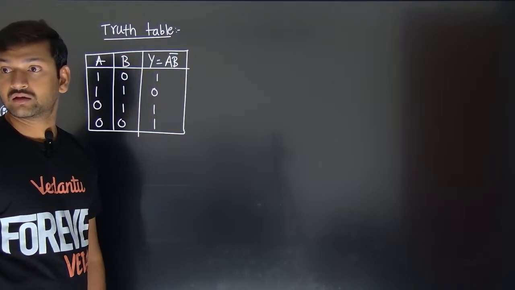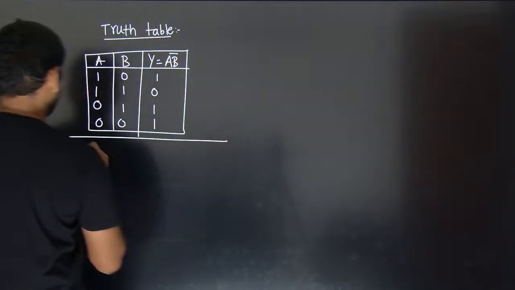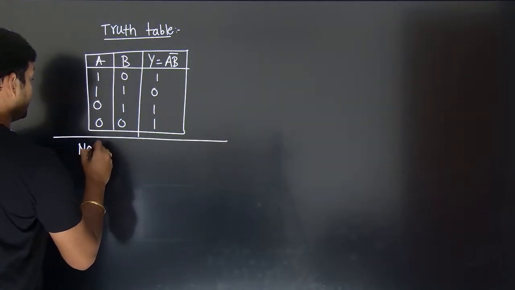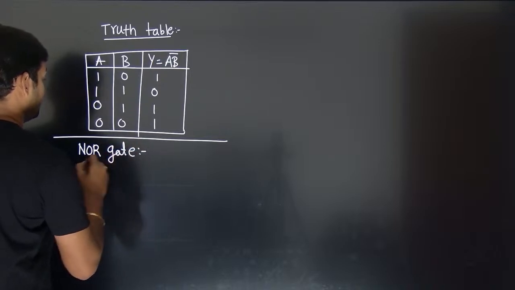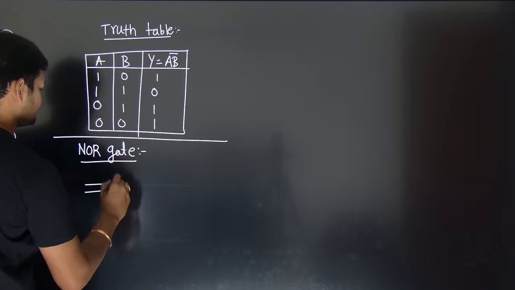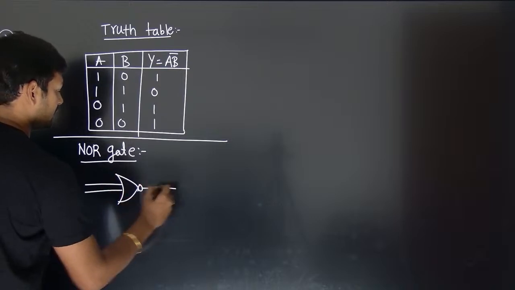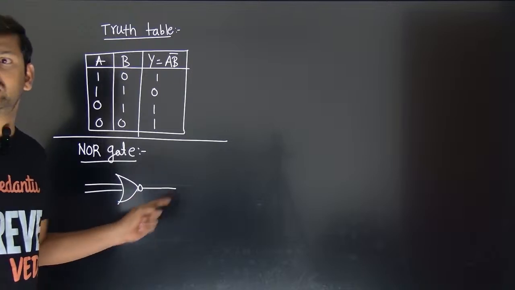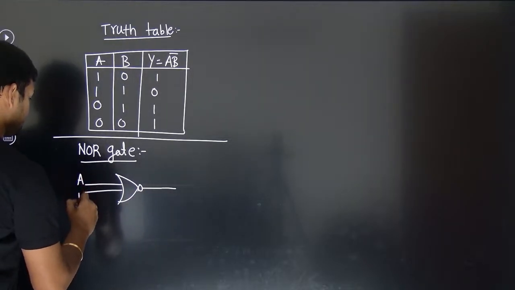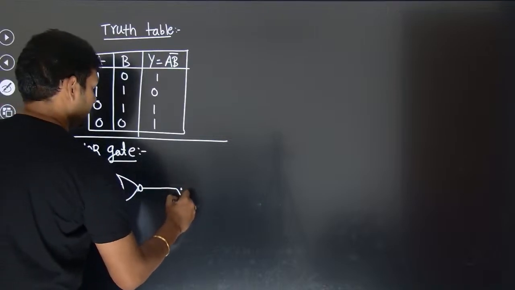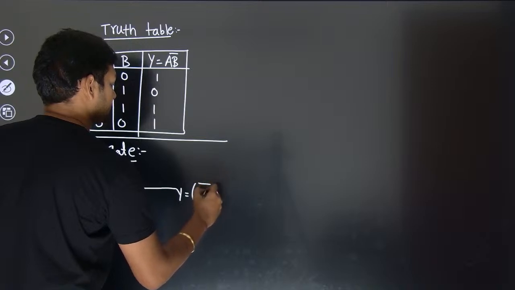Okay. Now, same way, we have the NOR gate. Same story. You have to just put one knob indicating that for the OR gate we have connected a NOT. A, B, Y, (A plus B) bar.